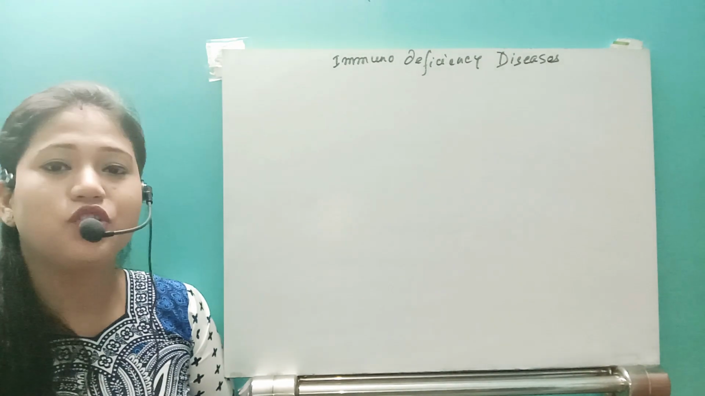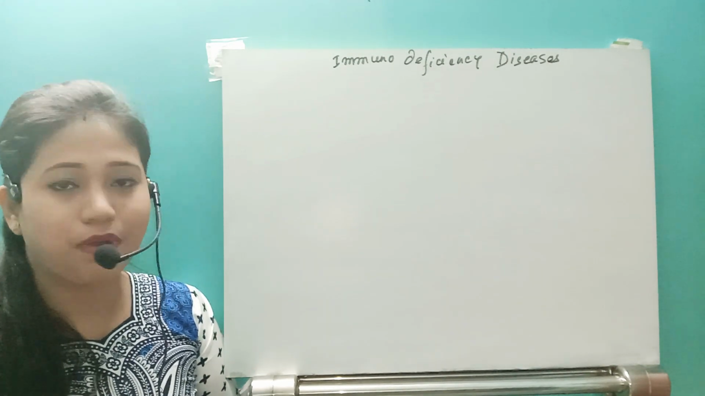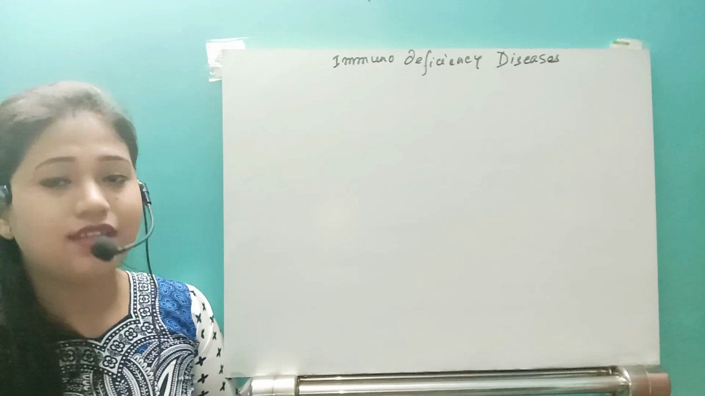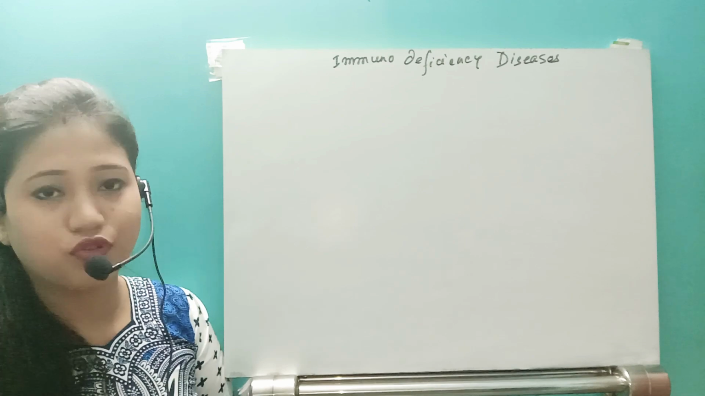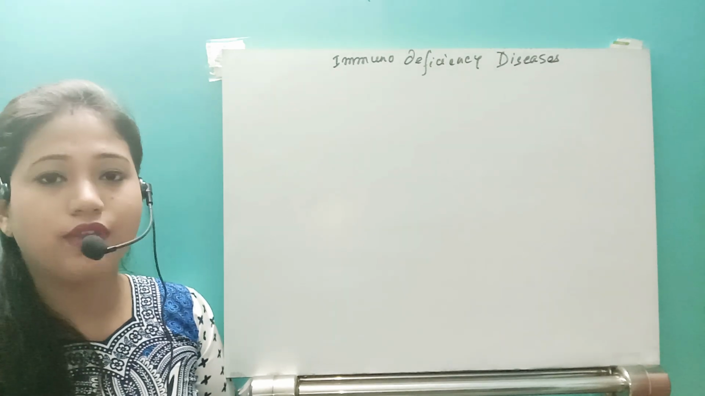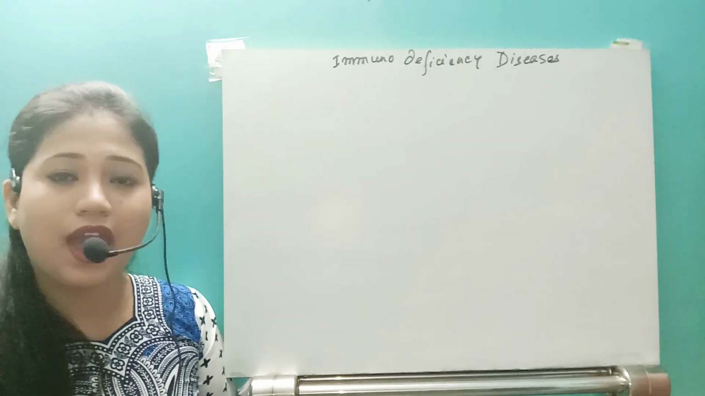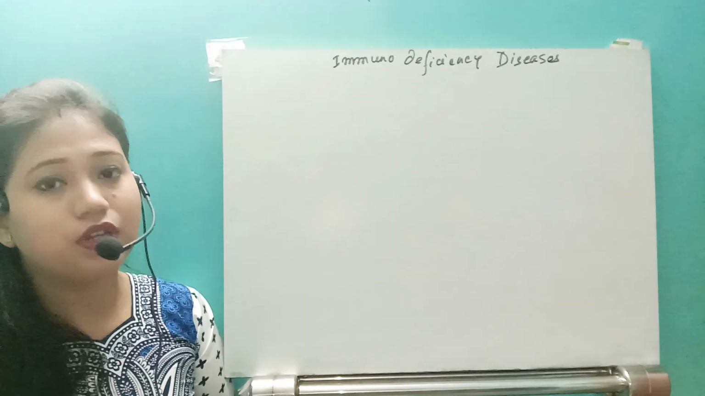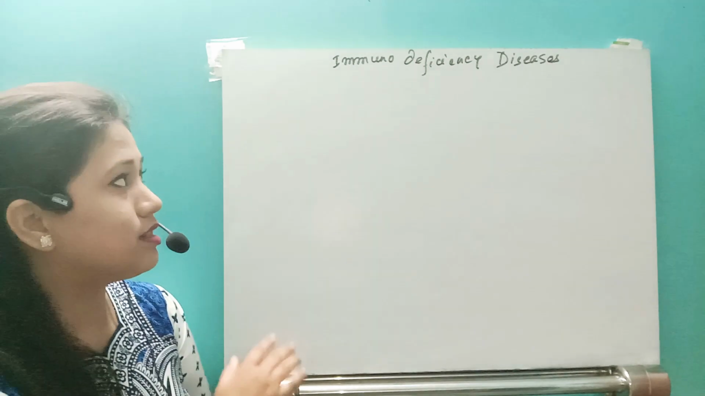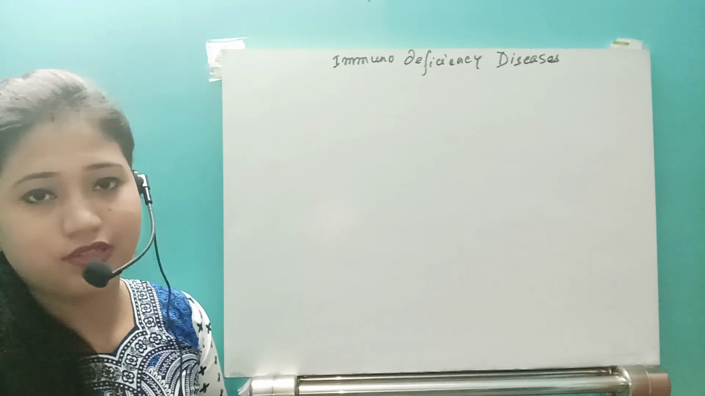Hello students, today we are going to discuss the last part of the immune system, that is immunodeficiency disease. We are discussing actually the disorders of the immune system. This is the third disease. We have already discussed allergy, and the second disease we discussed was autoimmune disorder. So in this video we will discuss the immunodeficiency diseases.